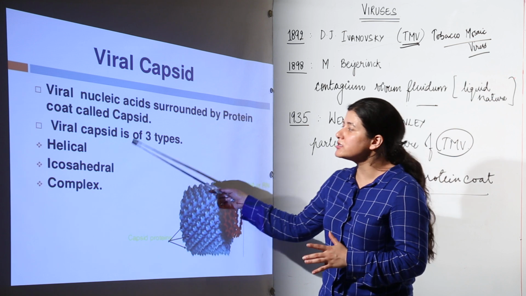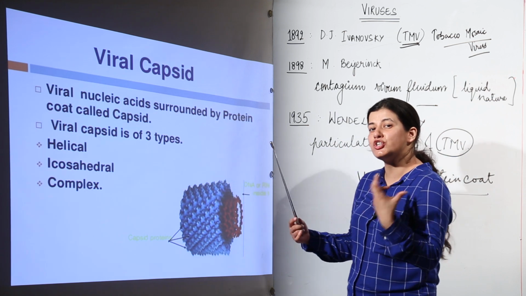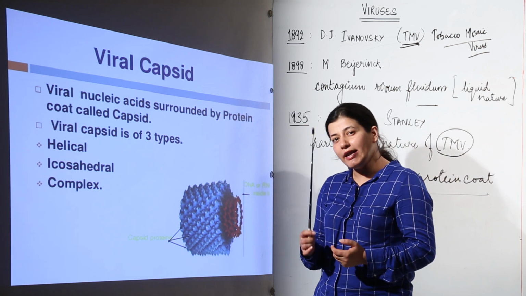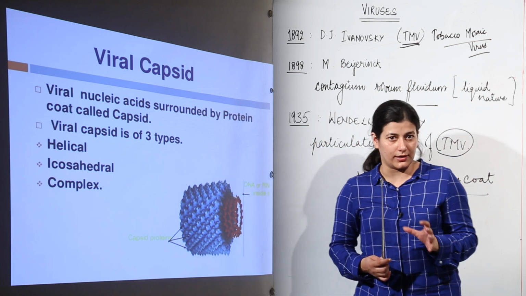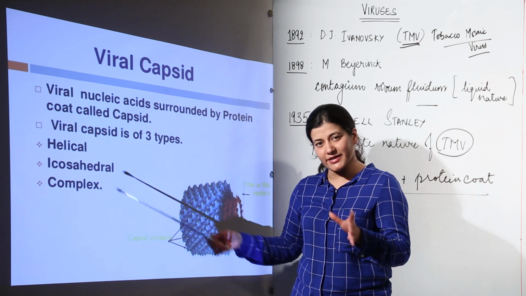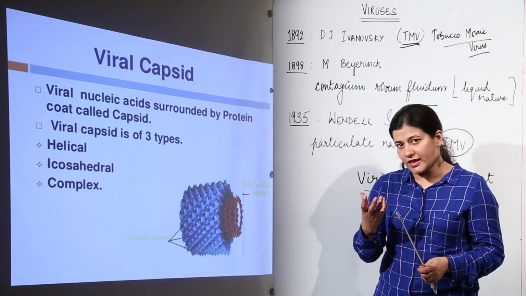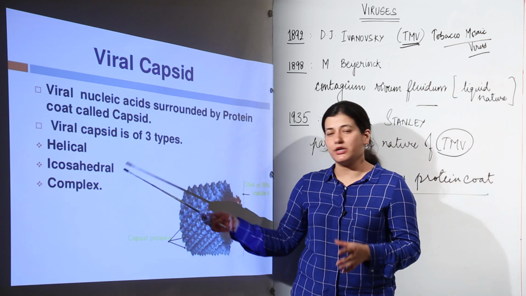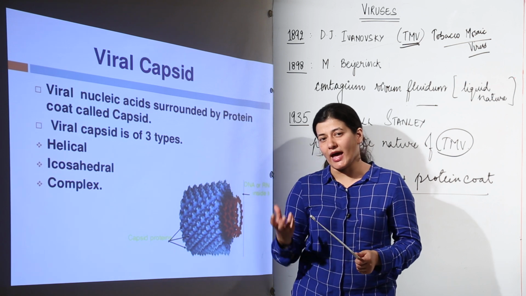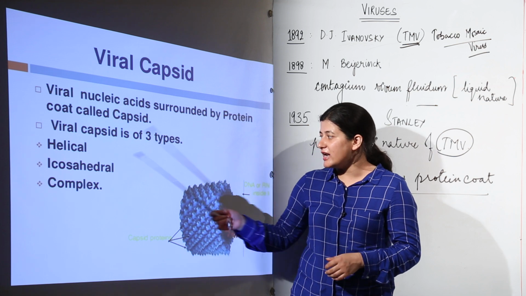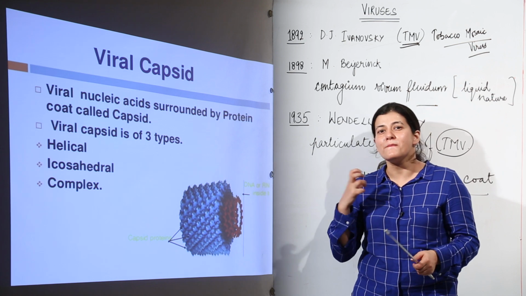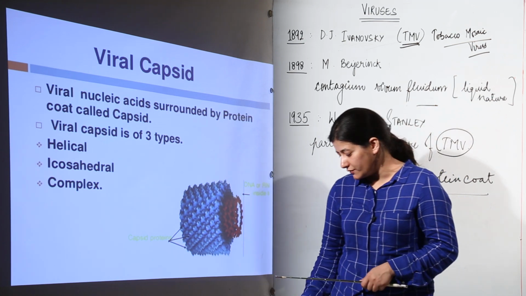Next what we see is that the viral capsid is of three types, again it is repetition, based on the shape that the capsid is having. First is helical, where the capsomeres are arranged in a helical pattern, as seen in the case of tobacco mosaic virus, TMV, the first virus that was studied. Then we have icosahedral shape, that is there are 20 faces. Like we have a polyhedron, this icosahedron has 20 faces of the protein coat, and that would form the proper capsid. And the last one is complex, it is not icosahedral and it is not helical. The capsomeres would be arranged in a complex pattern depending upon the type of the virus.